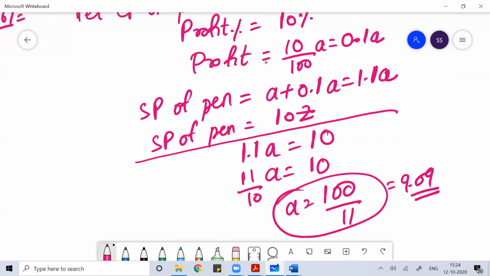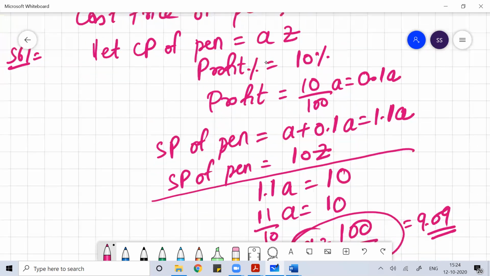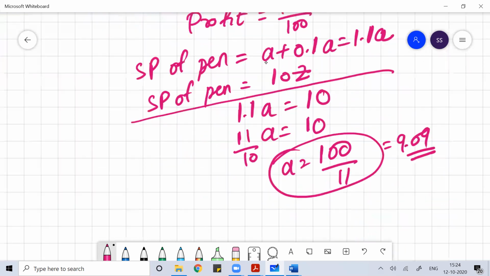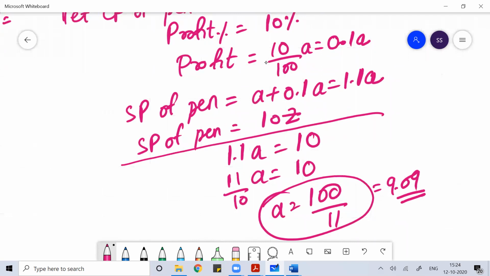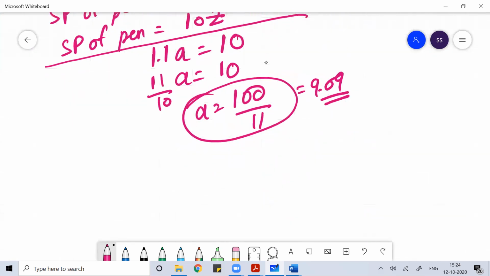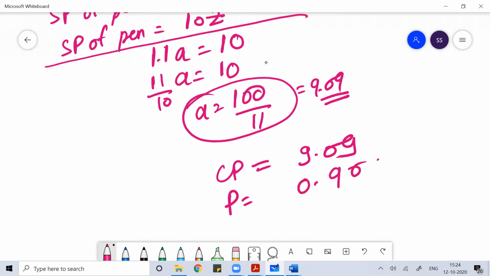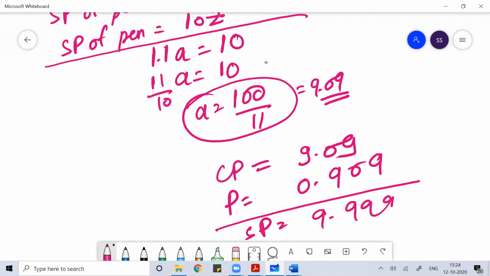Remember that. Many people will tell the answer 11. Some people will tell the answer 9, but the answer is 9.09. Because if the cost price is 9.09, then your profit is 10% of this, which means 0.909. So 0.909, so your selling price is 9.999, that means 10 rupees.